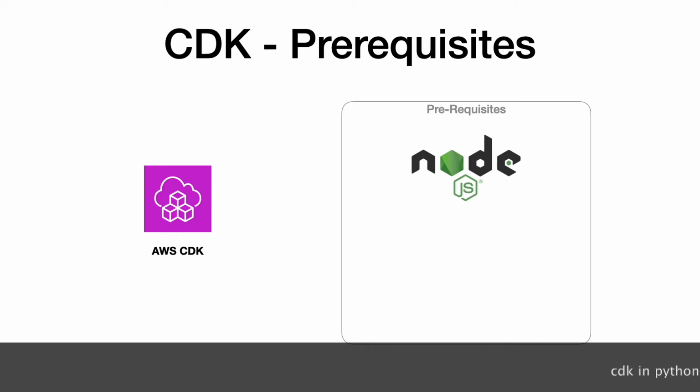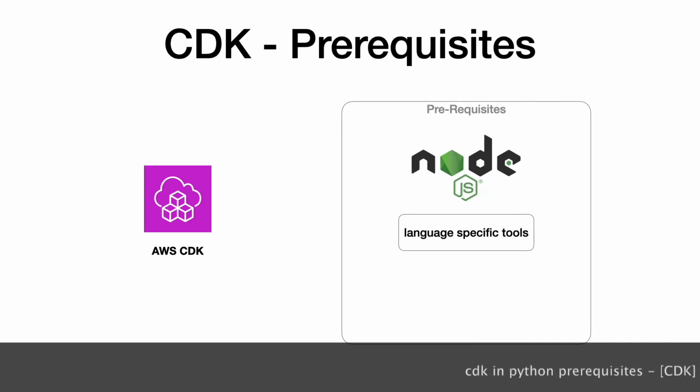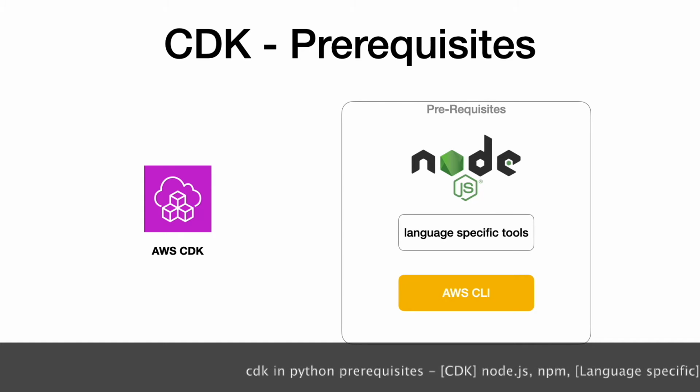Depending upon the choice of your language, you need to ensure you have the required setup for it. In this course, as we are going to develop the examples in Python, this requires Python pip, which is the Python package manager, and the virtual environment installed on our machines. The other prerequisite for CDK is the AWS CLI, which we have already installed and configured.